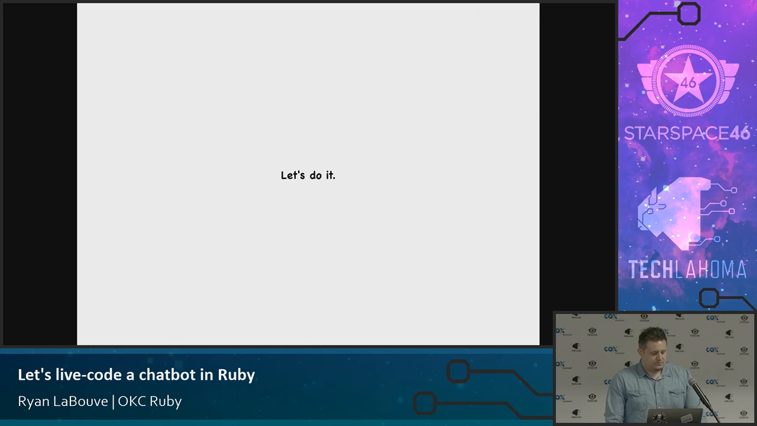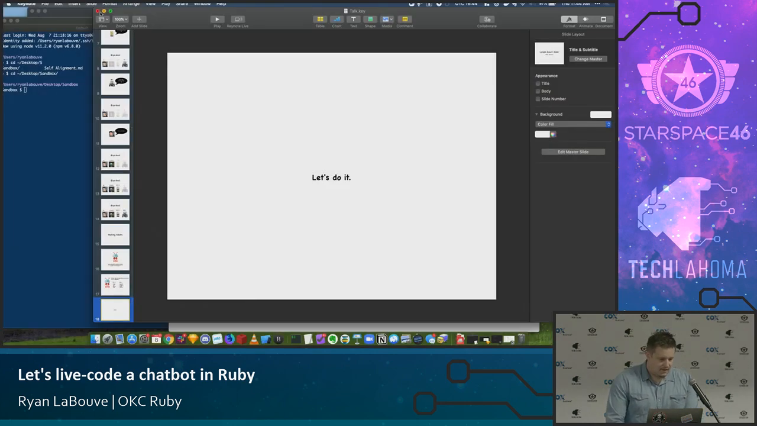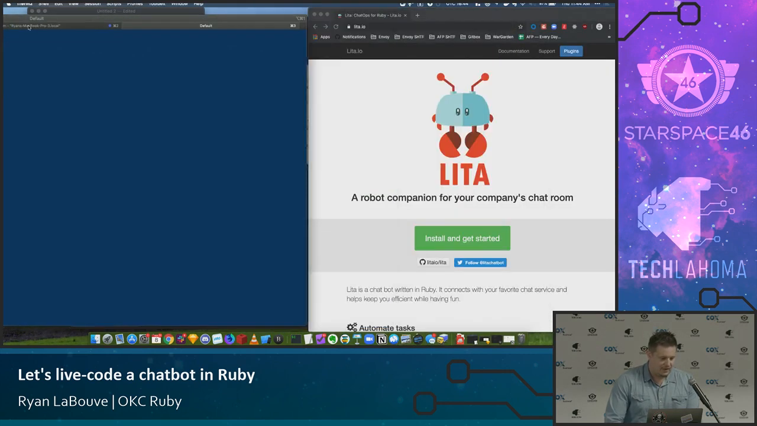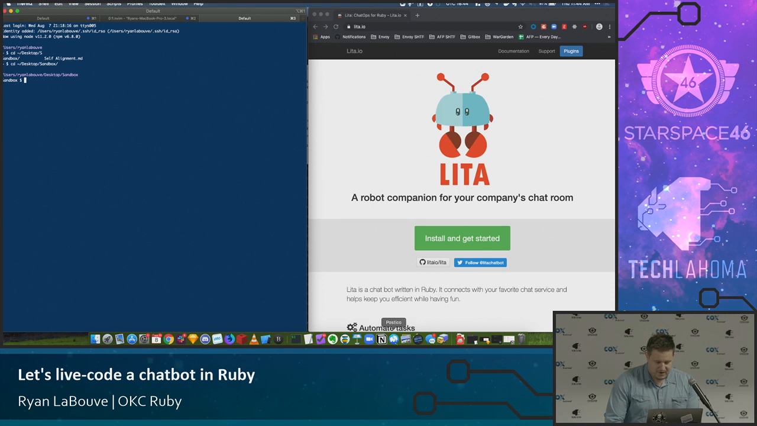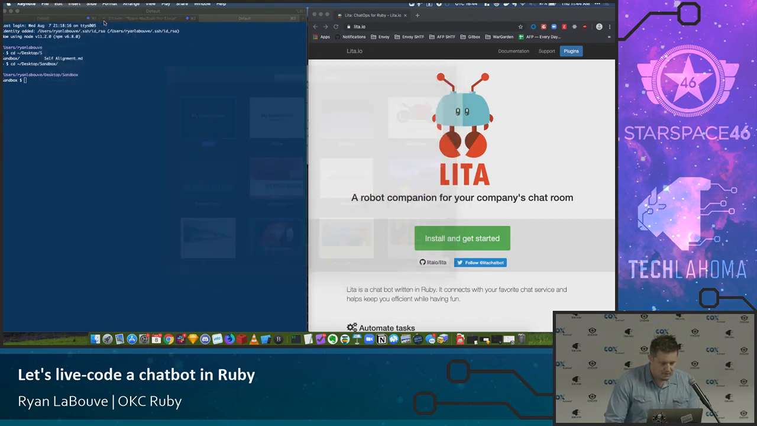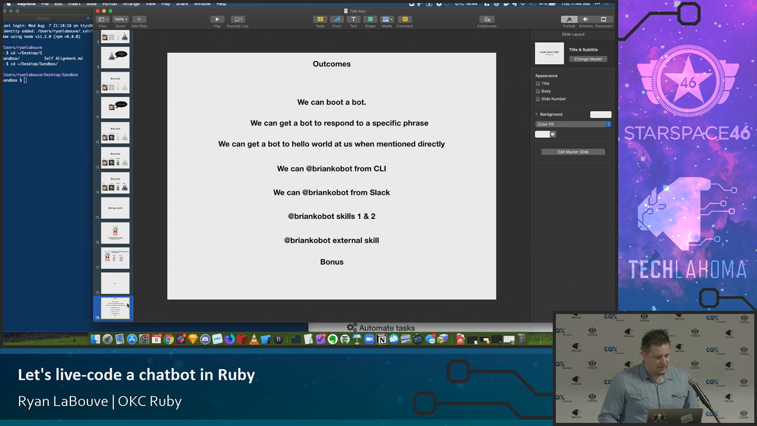So let's do it. I have some cheat notes if things start to go terribly wrong, but I want to try to make this from scratch. So the outcomes I'm expecting: first, we're going to boot a bot. We're going to get the bot to respond to a specific phrase. We're going to get the bot to respond when mentioned directly. We're going to be able to @Brian Cobot from our command line.